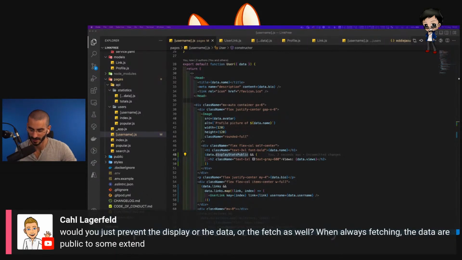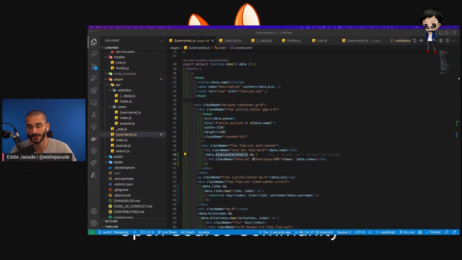Would you just prevent the display or the fetch as well, since the data is public to some extent? That's true, actually. It's a really good point, because the JSON is public because it's in the repo, but the data, if we fetch it, you're absolutely right, then people will be able to see it.